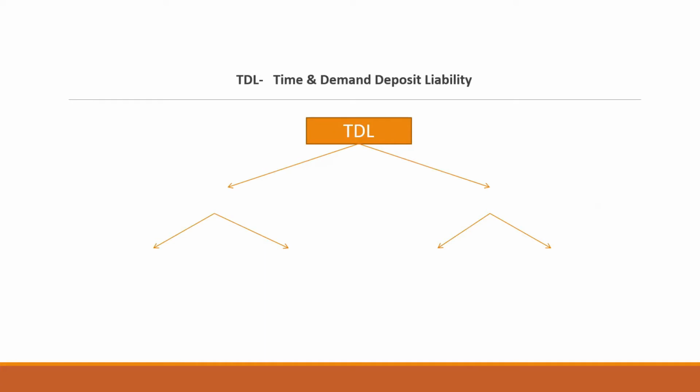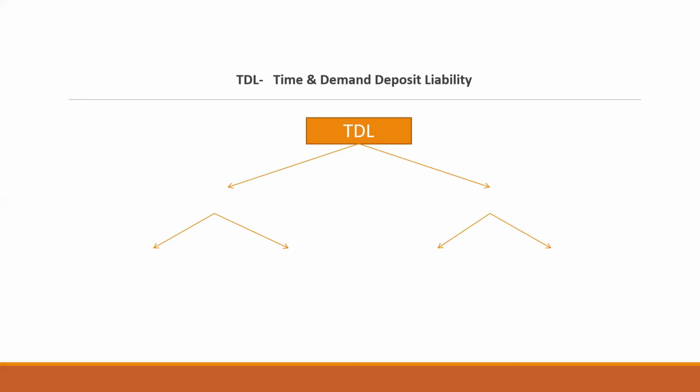So I start with the TDL, time and demand deposit liability. Listen, every bank has some kind of accounts of the public, and they treat them as their liability. You should remember this: public deposits with banks are liabilities to the banks. Why? Because the public can claim that amount at any time with interest. They want facilities, internet banking, cheque facilities, DD facilities. Various things are there, so you can say that it is a liability to the bank. In technical terms, we call it time and demand deposit liability.